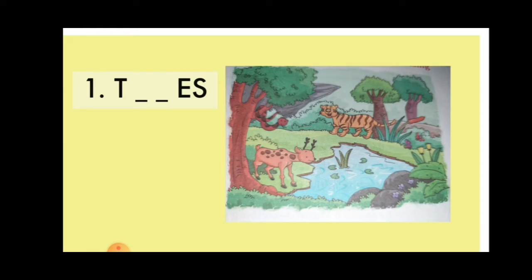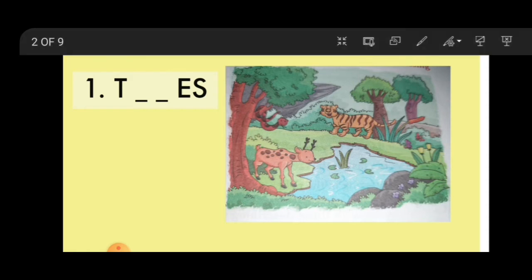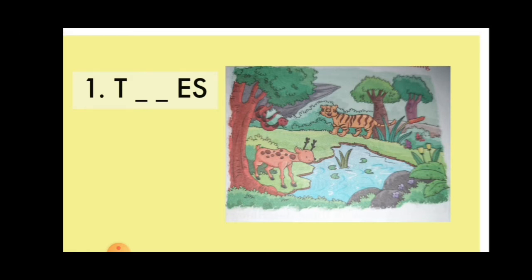Okay, the first spelling is T dash dash E S. Okay kids, can you see T dash dash E S? Now which spelling is this? Yes, you have to look in the picture.